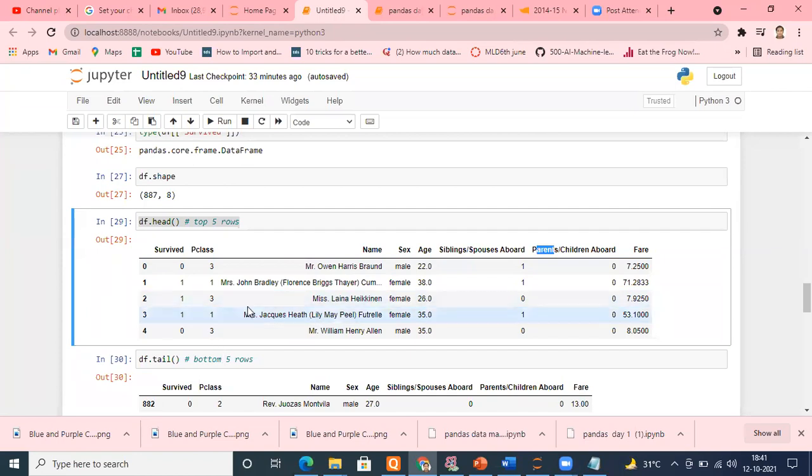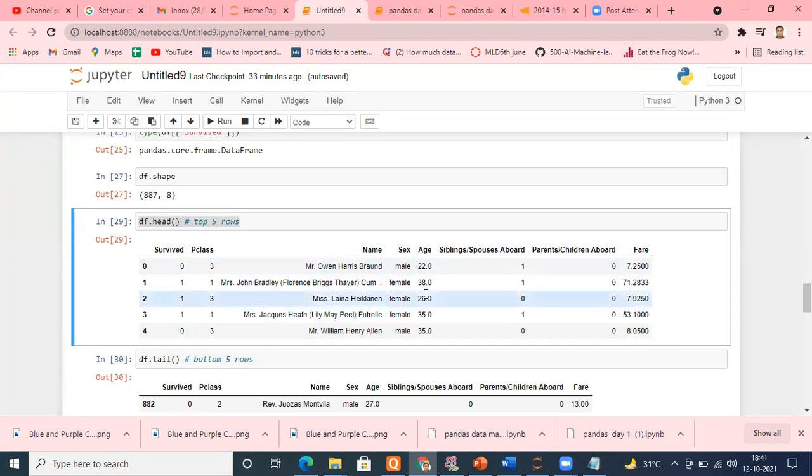For example, somebody asks me from this data set, what will you predict? Looking at the Titanic data set, so many people died. So I will predict on the basis of passenger class, name, sex, age, siblings, parent, child, and fare.